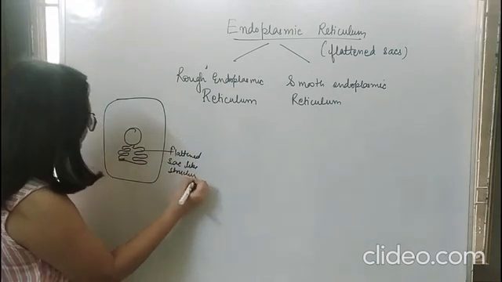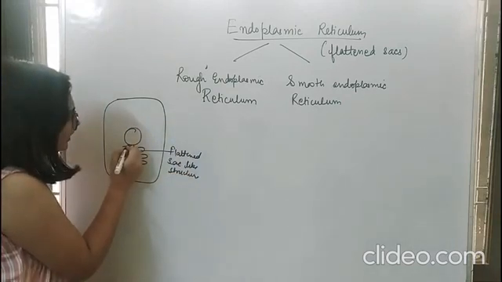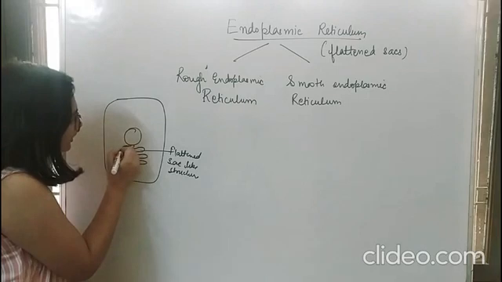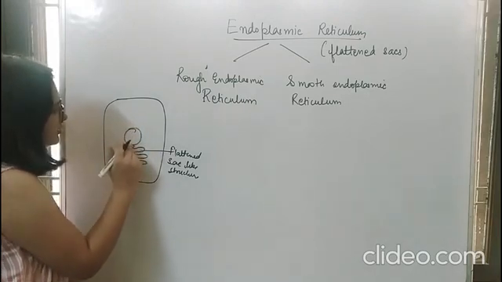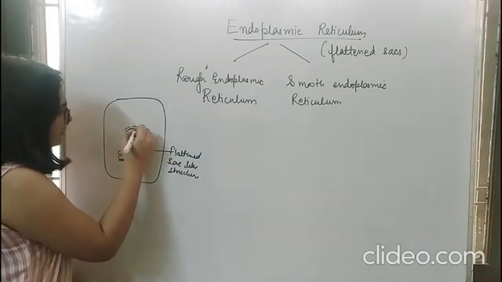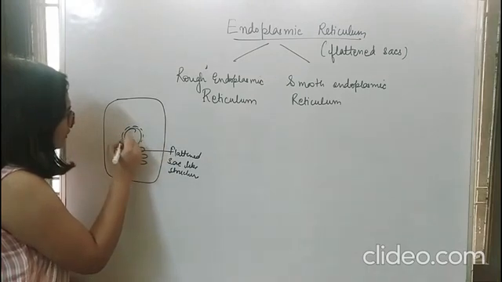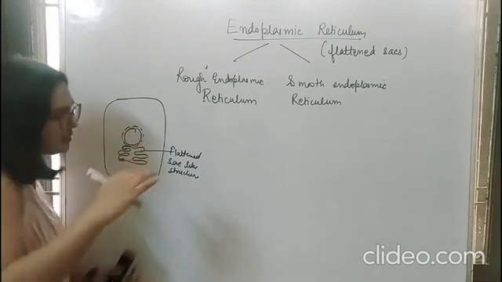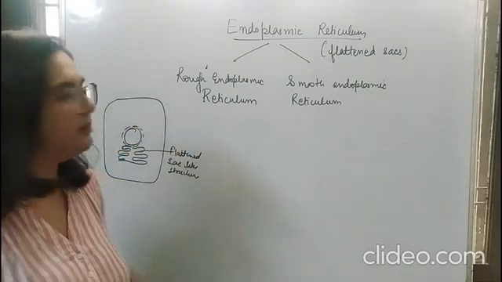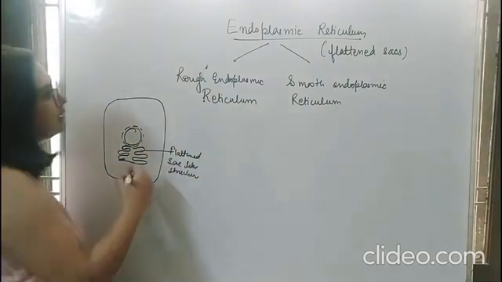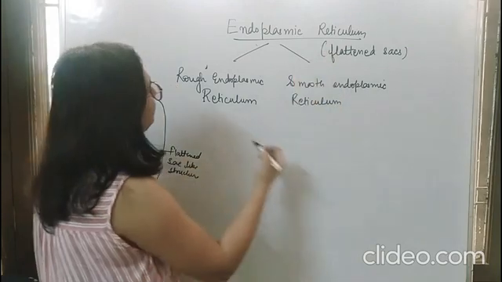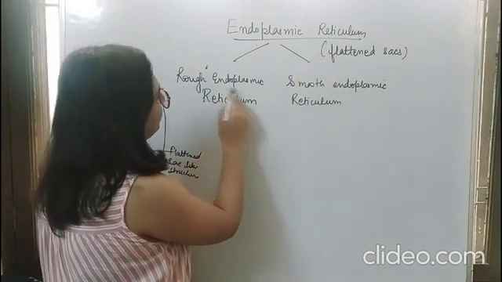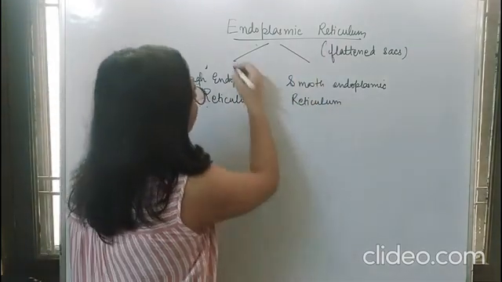And if you see in detail, these flat like structures are arising from the outer membrane of the nucleus. See, this is your nucleus and this is the outer membrane of the nucleus, which is porous. So these flat like structures are connected to the outer membrane of the nucleus. Fine. Then these endoplasmic reticulum are of two types. We have rough endoplasmic reticulum and smooth endoplasmic reticulum.